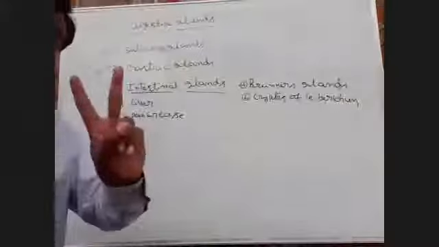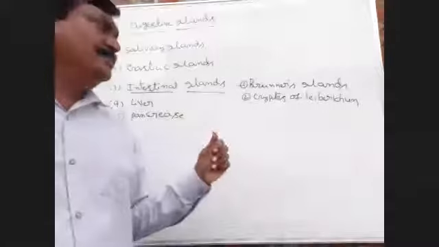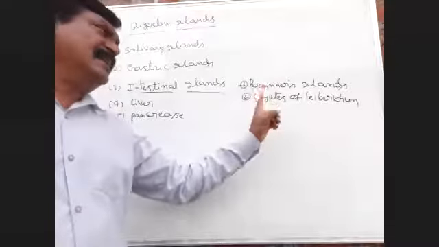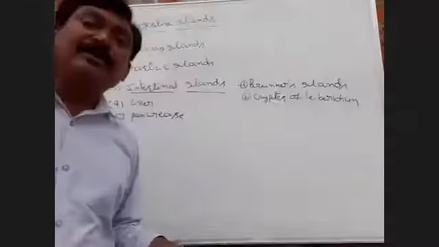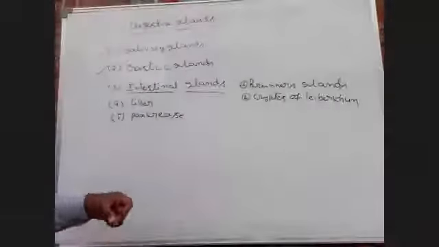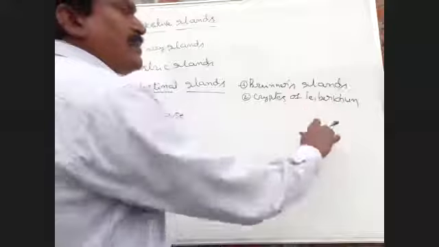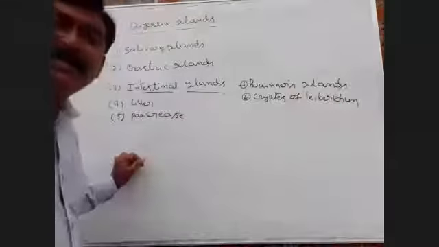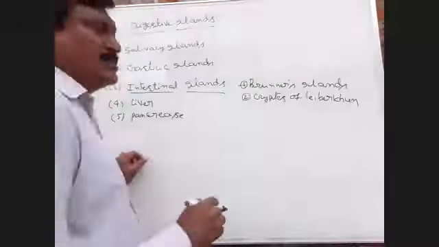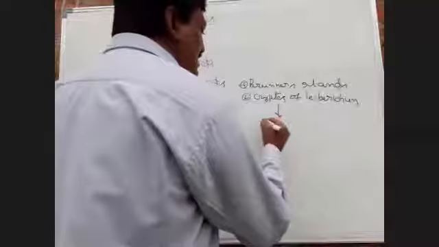Okay. So two types. The secretions of Brunner's glands and Crypts of Lieberkuhn is called intestinal juice.